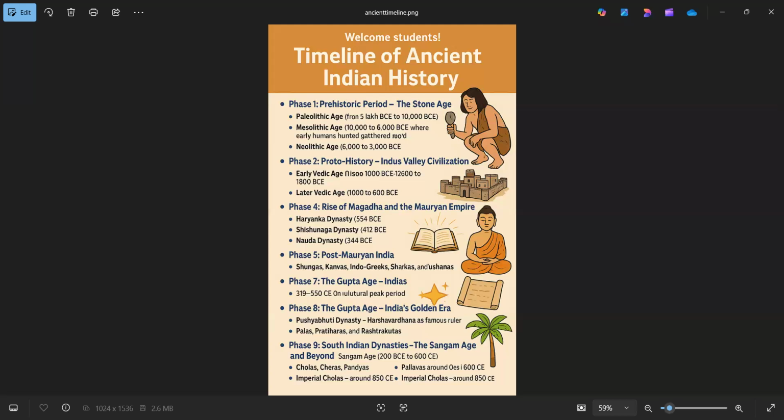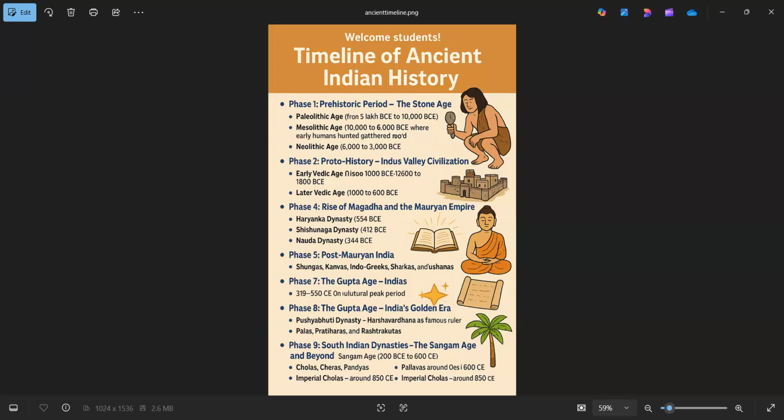Phase 9, South Indian dynasties, the Sangam age and beyond. In the south, the Sangam age, 200 BC to 600 CE, flourished. Cholas, Cheras, and Pandyas ruled and supported Tamil literature. Later, two more great dynasties emerged, Pallavas and Chalukyas around 600 CE, and finally the mighty imperial Cholas around 850 CE, who built temples, developed trade, and ruled over Southeast Asia.